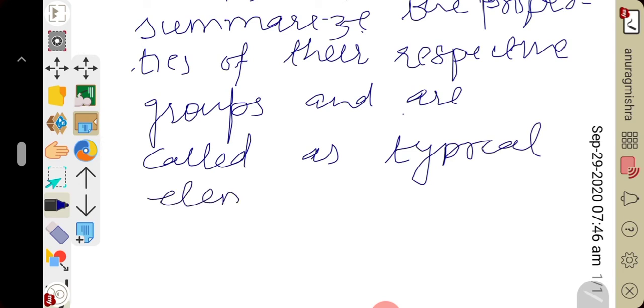So elements of third period like sodium, magnesium, aluminium, silicon, phosphorus, sulfur and chlorine summarize the property of their respective groups. That's why they are known as typical element.